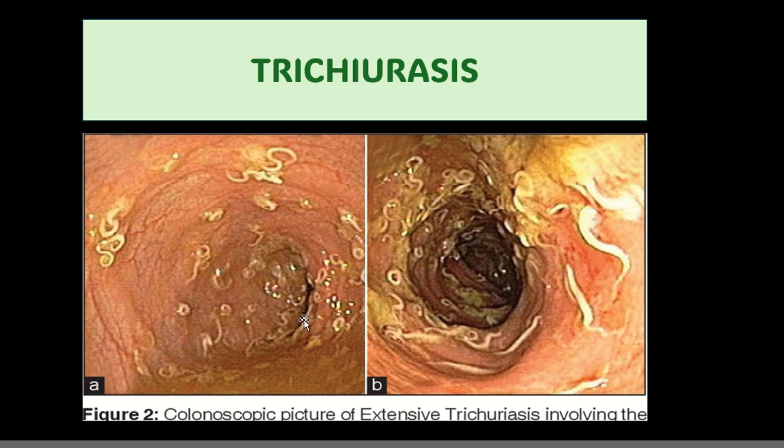While studying the morphology, we learned that it has a very thin, hair-like anterior portion and a thick posterior cord. The hair-like anterior portion will be embedded in the mucosal wall. And what you see here, the hanging down portion, is actually their thick posterior cord. So this is how they hang in the large intestine.